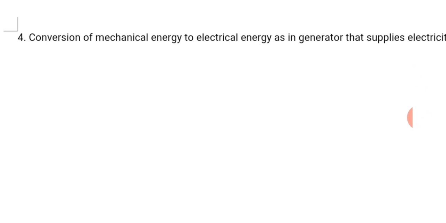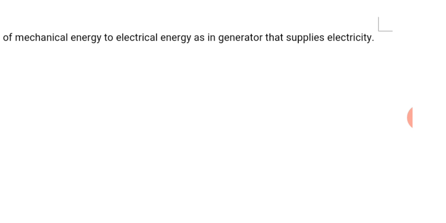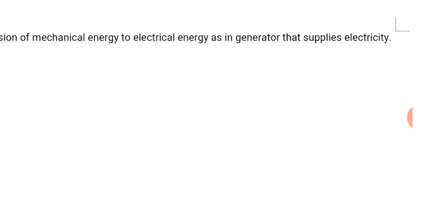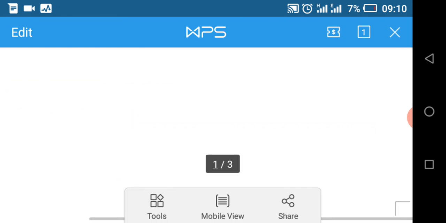Number 4, conversion of mechanical energy to electrical energy as in a generator that supplies electricity. This one is also very common in our various homes and offices. The electric generator that we use to generate our electricity, if the NEPA light is out, so it's interrupted, that means we can use the generator, which is the mechanical energy, to convert to electrical energy to supply light for us. So this is what we have for us today.